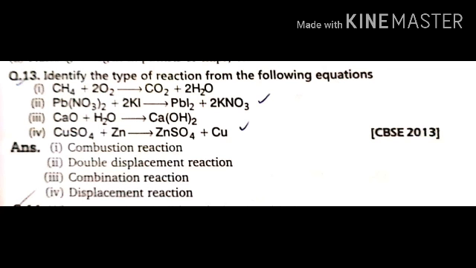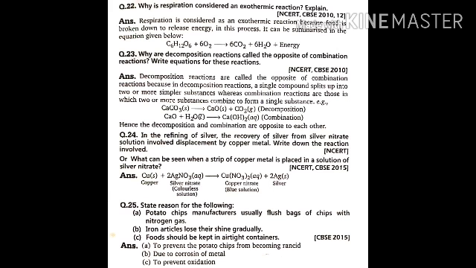So when you get a chemical reaction, identify which type of reaction it is by checking what has happened to the reactants. This type of question is asked mainly from this chapter. So it's an important type of question that is seen in the board examination.